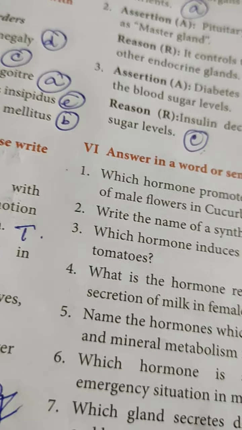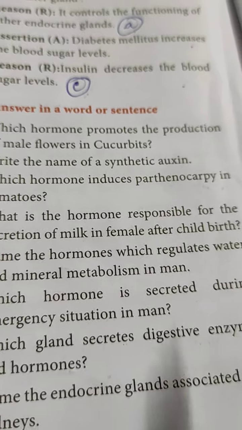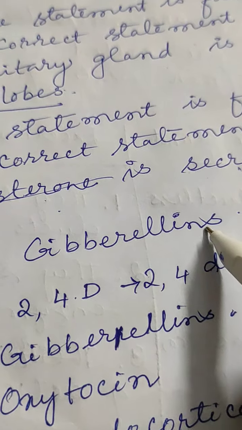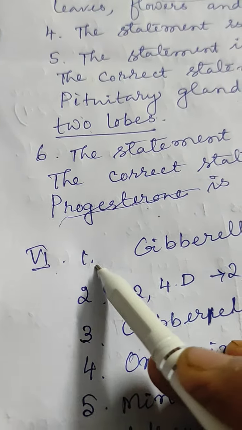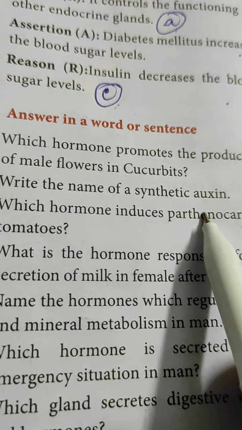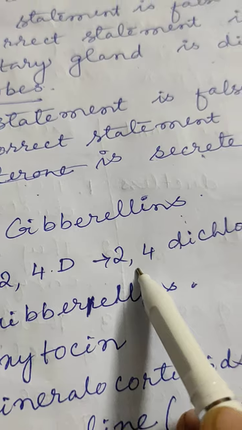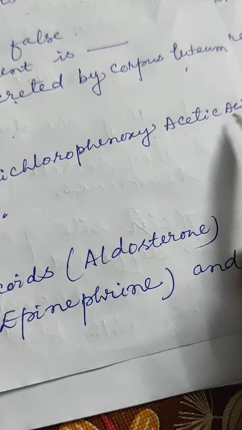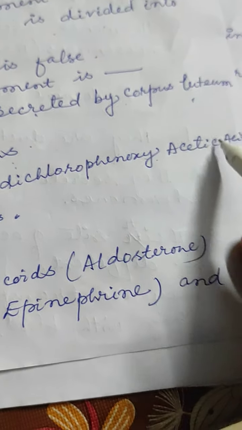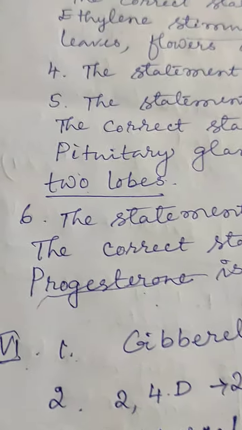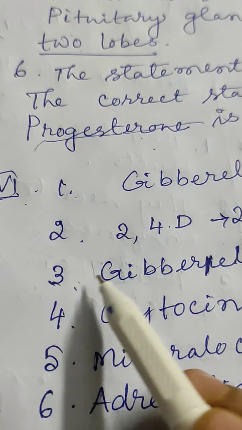Now next, which hormone promotes the production of male flowers in cucurbits? Now that is the gibberellins. Number 1. Roman letter 6, number 1. Number 2. Write the name of a synthetic hormone. 2,4-D. Full form also you have to write. 2,4-dichlorophenoxyacetic acid. Number 3. Which hormone induces parthenocarpy in tomatoes? That is also gibberellins. I have written third one, gibberellin.